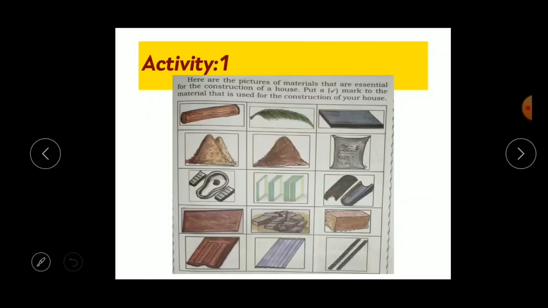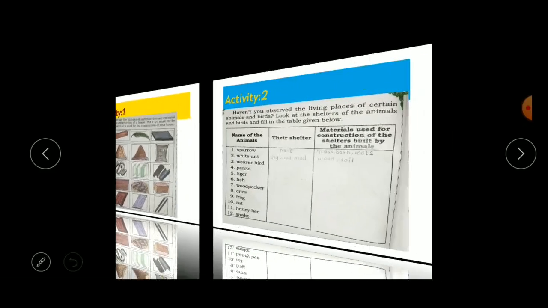It may be wood, grass, tiles, cement, sand, or mud, then toilet sheets also, and bricks, then tin sheets, or else rods. And tiles, this is one type of tile, and glasses, etc. So you have to put the right mark on whichever materials are used to build your house. Okay, now let's move to another activity.